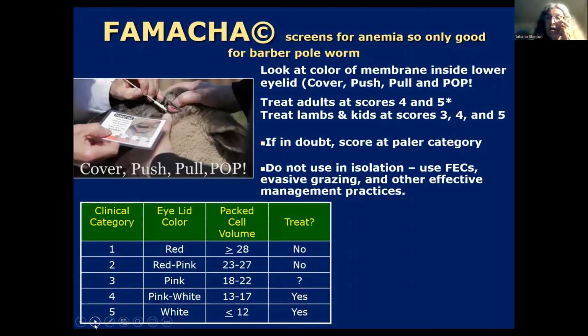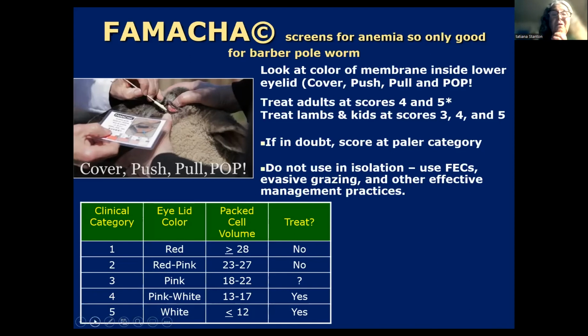You don't want to just pull down on the lower eyelid. Instead, you're usually pushing the eye into the cavity, the socket there, and that causes the lower eyelid to sort of bulge, and then it becomes easy to pull that out or push down on it and see it, and it bulges out, so it's easy to see the color. And then you'll use a FAMACHA card to compare the color and to see how anemic the animal looks.